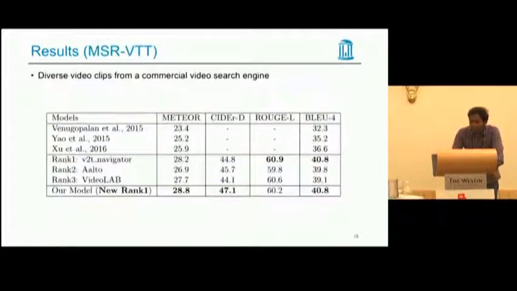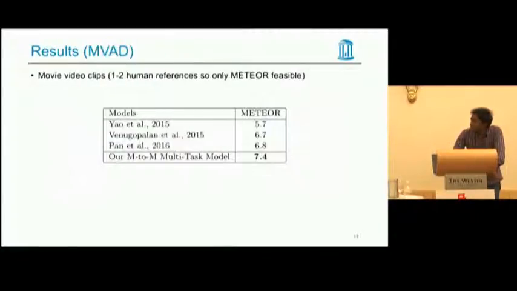So the next data set we applied our multitask model on is MSR-VTT. It's a very recent data set. It's also called Microsoft Research Video to Text. It has diverse video clips collected from a commercial video search engine, and again here, we set the new rank 1 according to their 2016 leaderboard. The third data set that we applied our model on is MVAD, also called Montreal Video Annotation Dataset. It's a very difficult dataset on movie clips description, and again, we are the state of the art here as well.